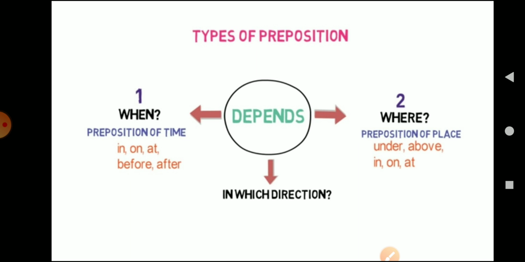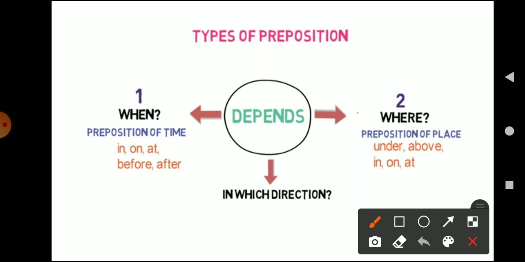Now let us move further to the next type of preposition, which will tell us where the event occurred. Generally we can say it is the preposition of place.